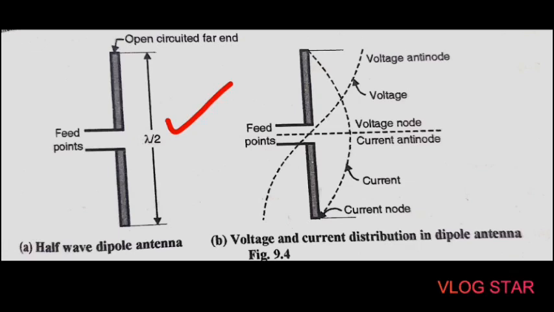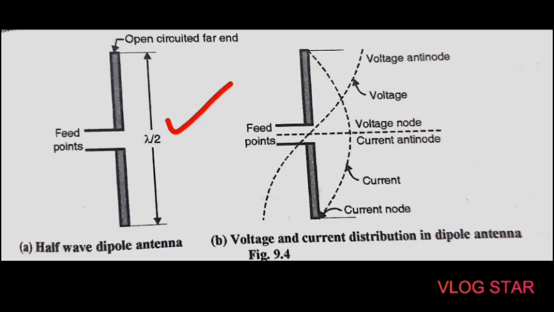The resonant transmission line has a resonant length, that is, a length which is a multiple of half wavelength, lambda by 2. So dipole antennas have a length like lambda by 2, lambda, or 3 lambda by 2, etc., which are multiples of lambda by 2. Hence dipole antennas are called resonant antennas.